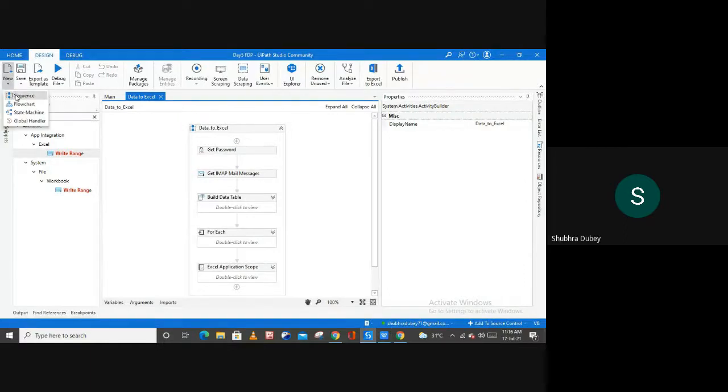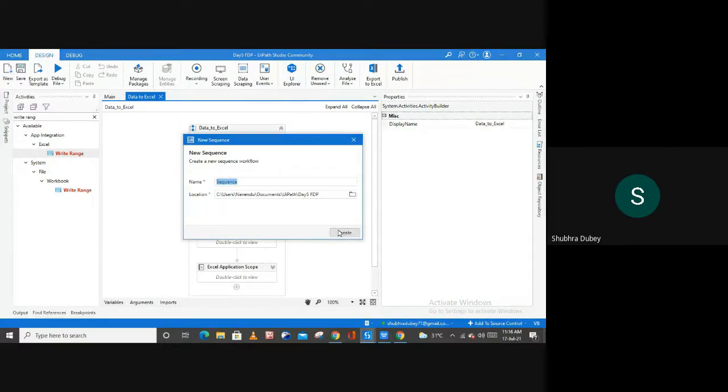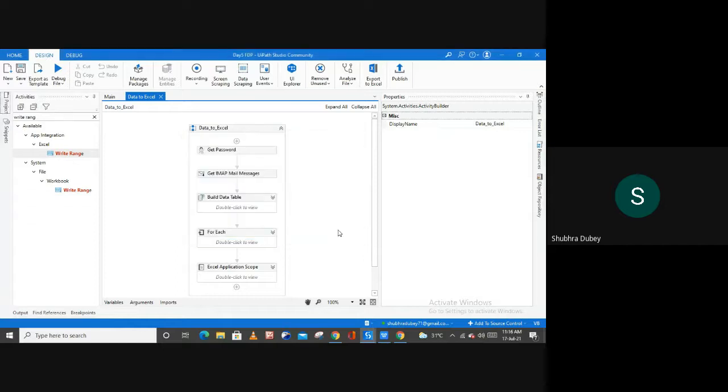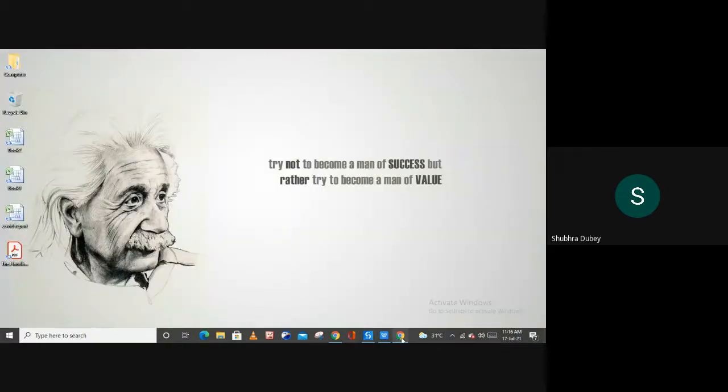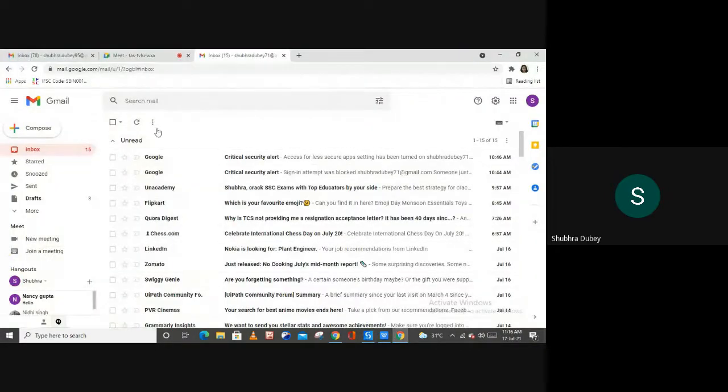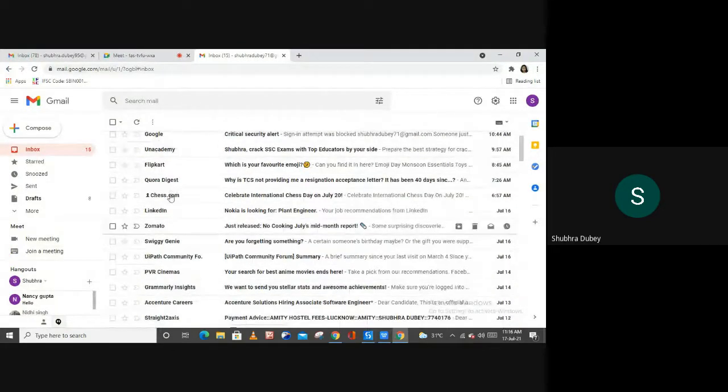So let me take one new sequence from here, and inside of this sequence let me type SMTP example. Enter. Then the very first thing we have to do here, let me think of a scenario. Let's suppose you want to auto reply to all your mails, for example, here in this account, as you can see, we have different mails. So what if you want to auto reply to all these mails, right?